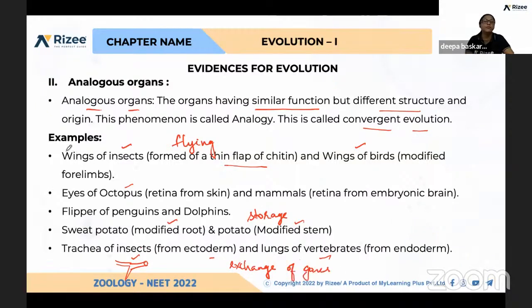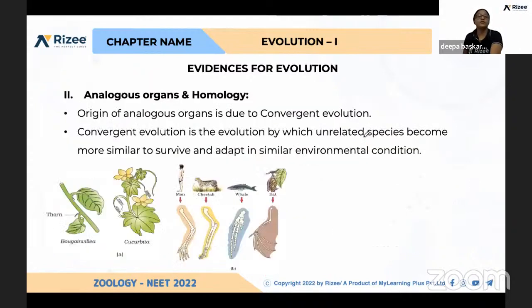So these are the important things you have to remember. For convergent evolution, structure differs, function same. Homology, same structure, different function, and that is divergent evolution. This is convergent evolution. Yeah, see, I have given examples. See here how they have evolved, like the bat that has this structure. If you take flippers, and again cheetah's forelimb, it is almost similar to that of man.